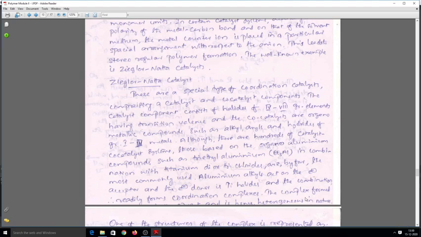It is missing there, so I have to check it. Yes, the complex formed is insoluble in the solvent and is hence heterogeneous in nature. So normally this will be a heterogeneous catalyst system.